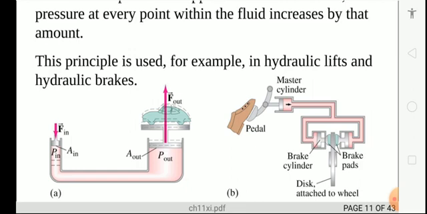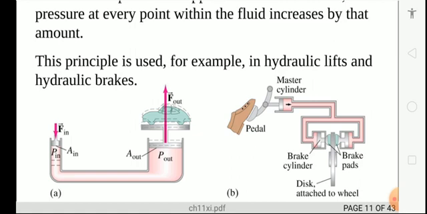So simple. You can see this diagram. Whenever force is applied from one end, the other end will move. First, you are giving a force at point A in, that is your applied force point. Because of that, A out will move, and the object on it will also lift.